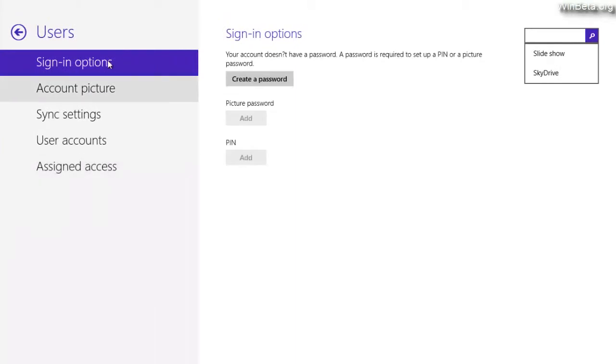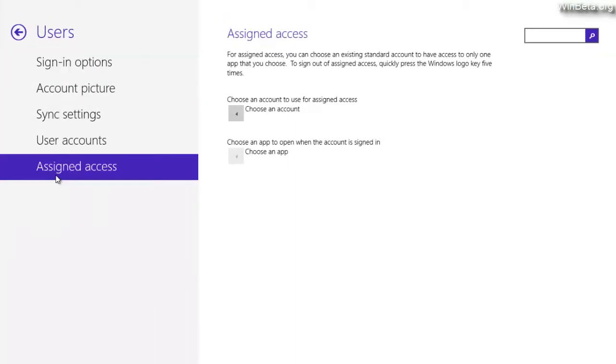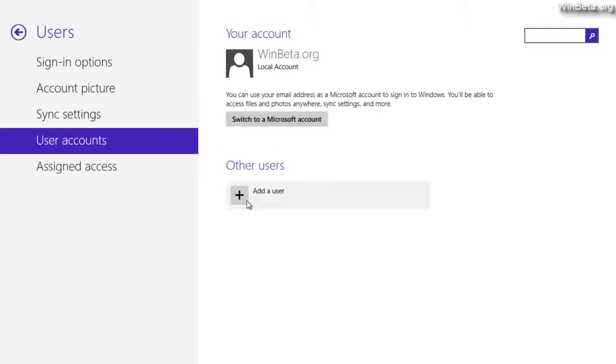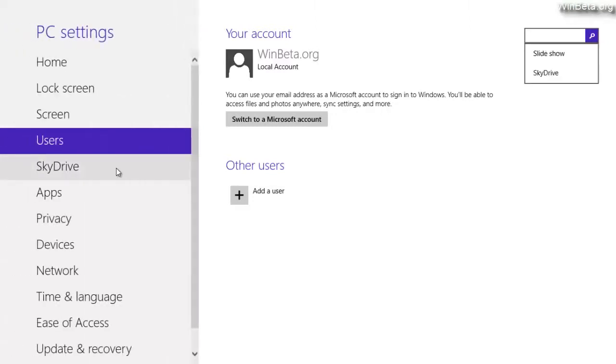Users, kiosk mode has been given a new name. It's now called Assigned Access, and gives a better insight on what Assigned Access actually does. You can tap the home button, the Windows key, 5 times to sign out of kiosk Assigned Access mode. So if we try and add a user here, we might be able to demo this feature. However, I don't think it's working, so let's not do that for now.